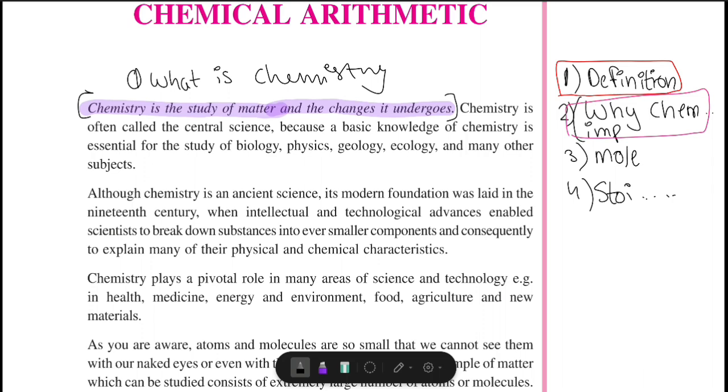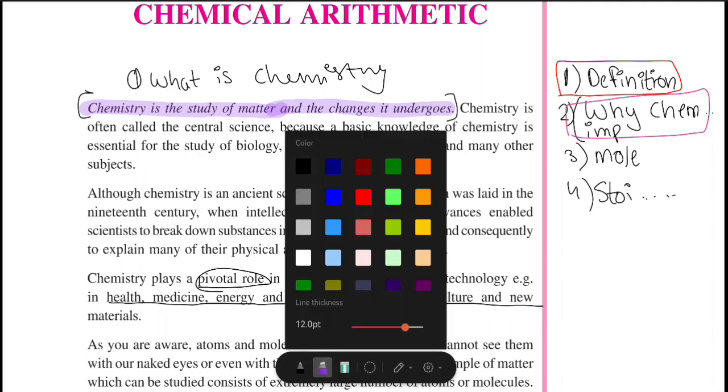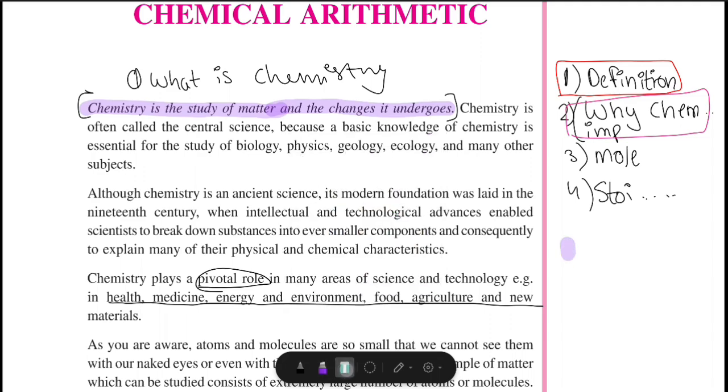So chemistry plays a very important, pivotal role in many areas of science as well. It plays a role in health, medicine, energy, environment, food, agriculture, new materials, and many more things. The first point is that it plays an important role in our daily life, right? We need to understand the things around us in order to use them, right?